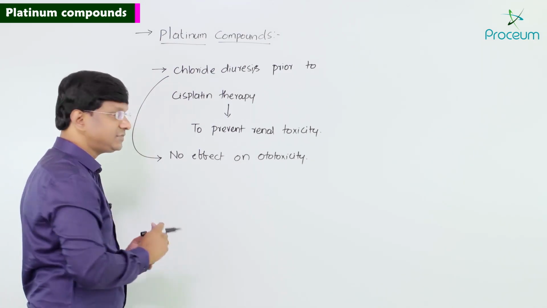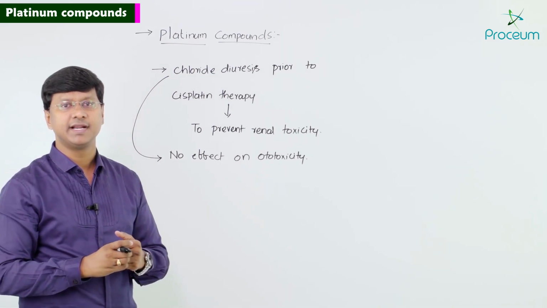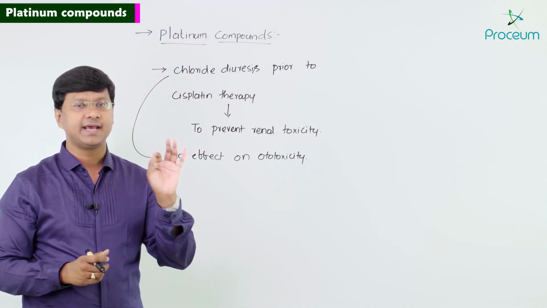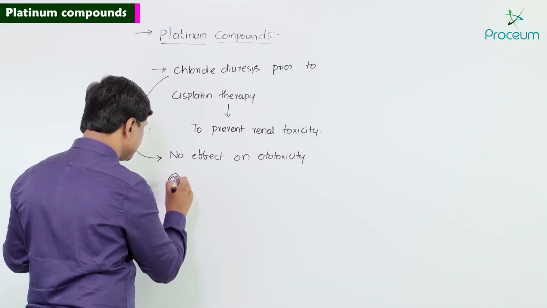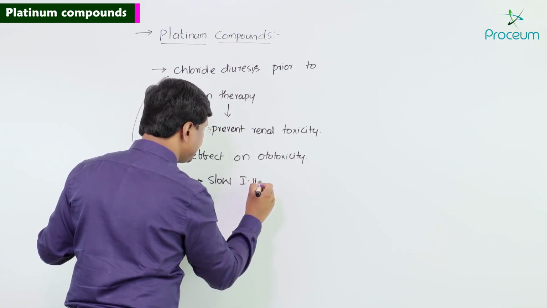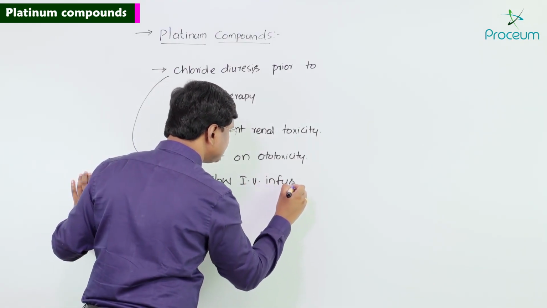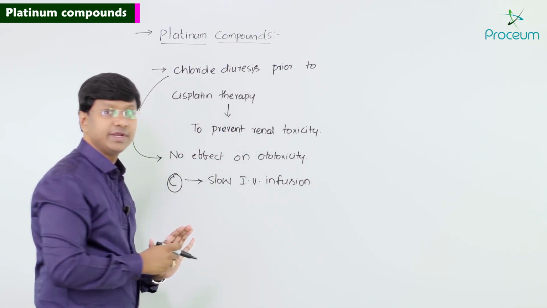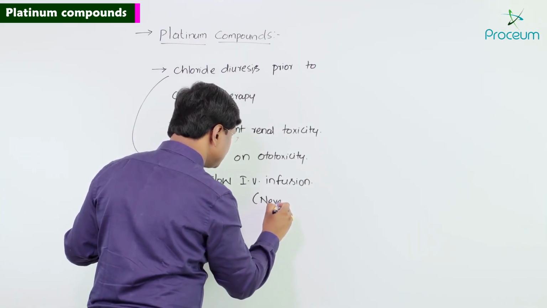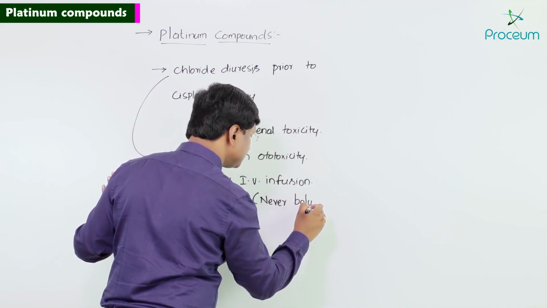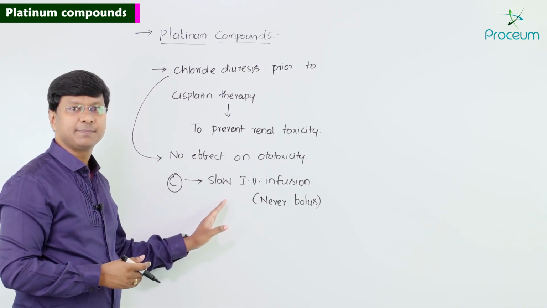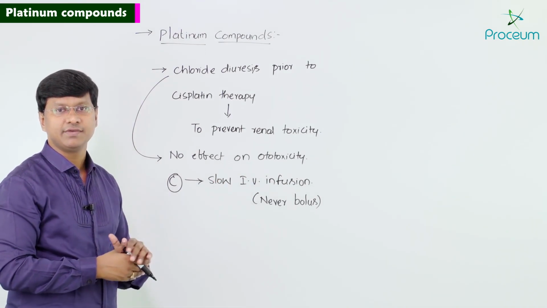Next, the other important point regarding cisplatin: it is always given as a slow intravenous infusion. Remember, it is never given as a bolus. Now, what is the purpose of giving it as a slow IV infusion?